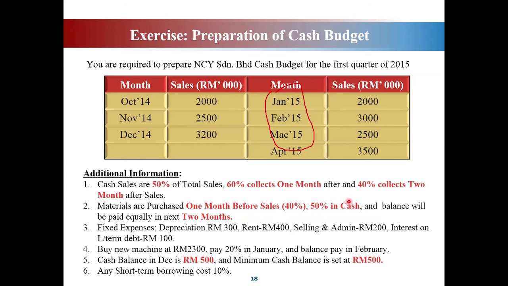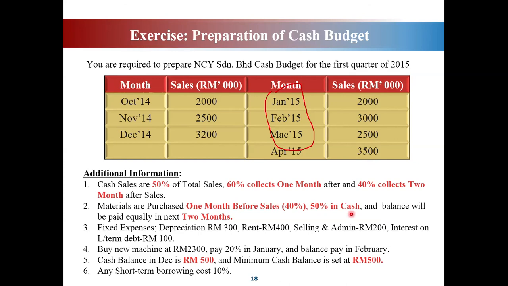And 50% you pay in cash, and the balance will be paid equally in the next 2 months. If you pay 50% in cash, another 50% will be on credit. This 50% you will pay in the next 2 months, meaning 25% after 1 month, and another 25% in the other month.